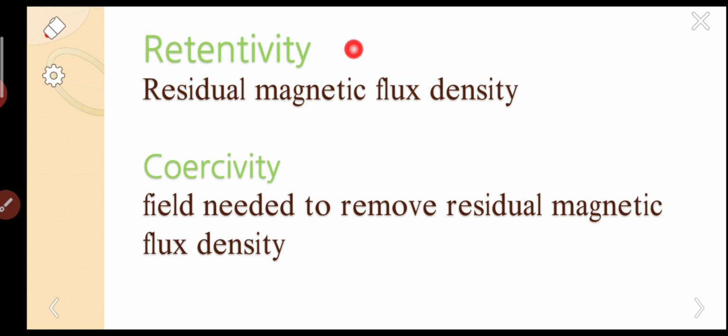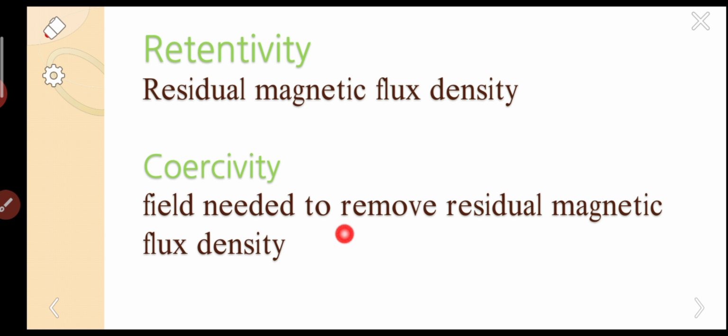As we know about the terms in the previous slides, retentivity means simply residual magnetic flux density. Coercivity means the field needed to remove residual magnetic flux density. So this is the magnetization left in the specimen.